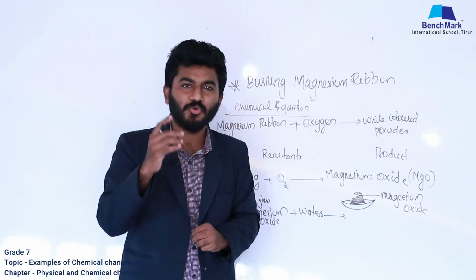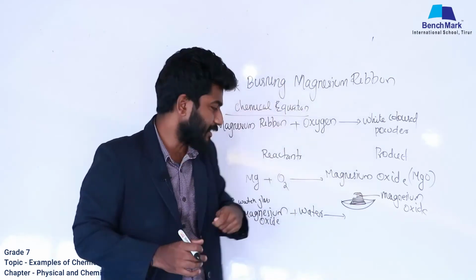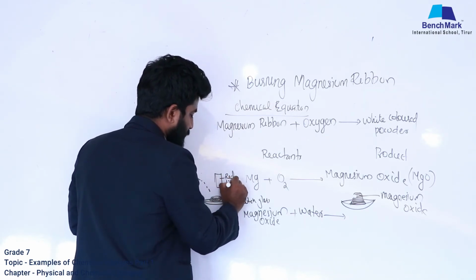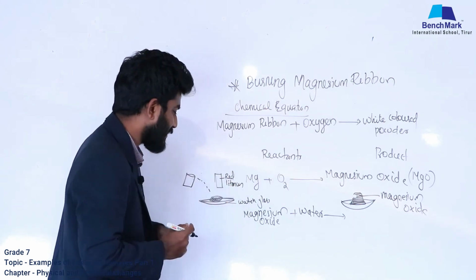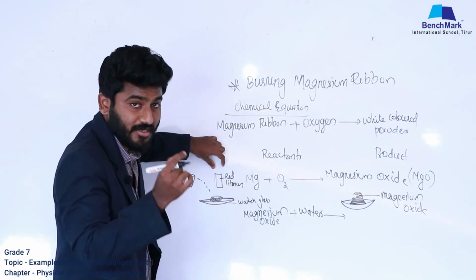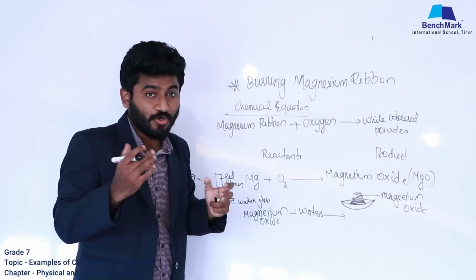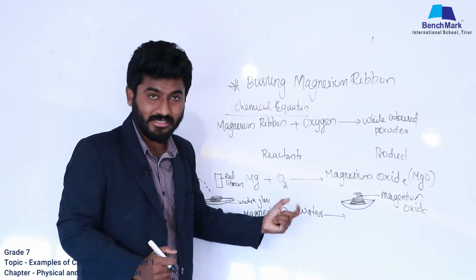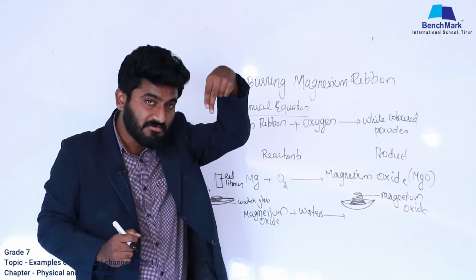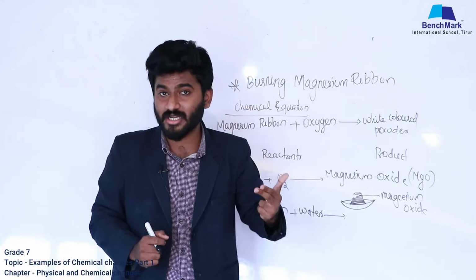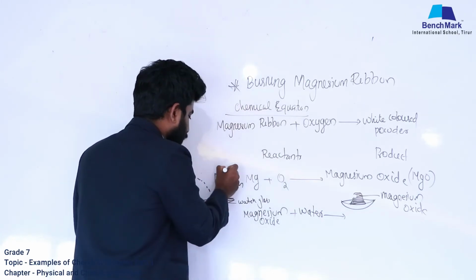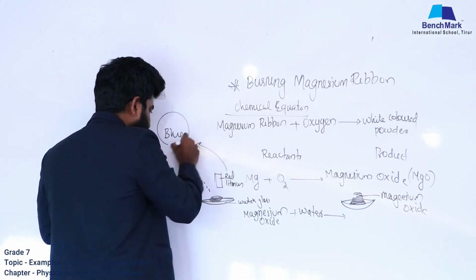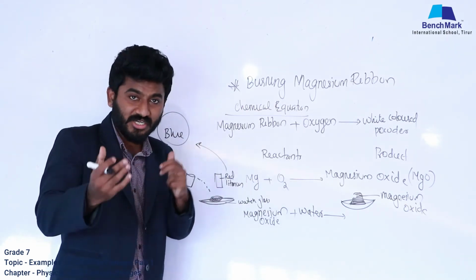Listen, you have to take a red litmus paper and dip it into that. When you immerse this red litmus paper into this watch glass, which has a mixture of magnesium oxide and water, already stirred, you can see that this red litmus paper is changing its color into blue. This is the very important point. Red litmus paper is converting into blue.